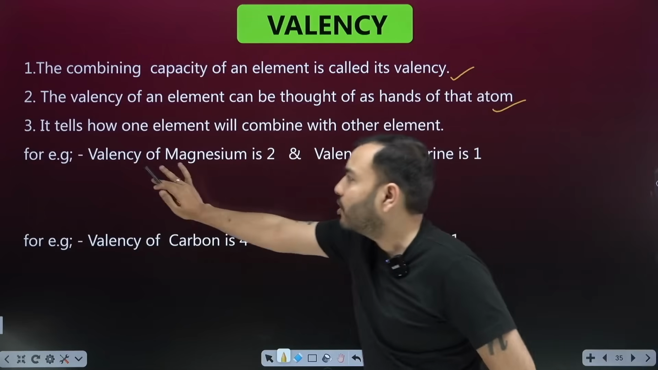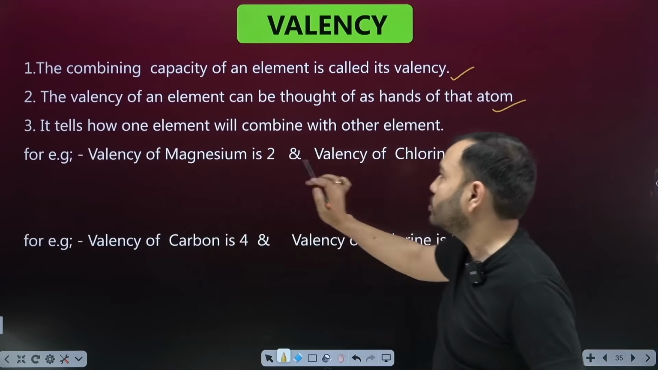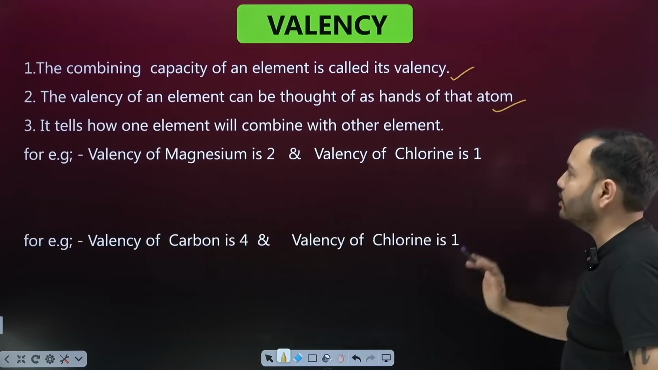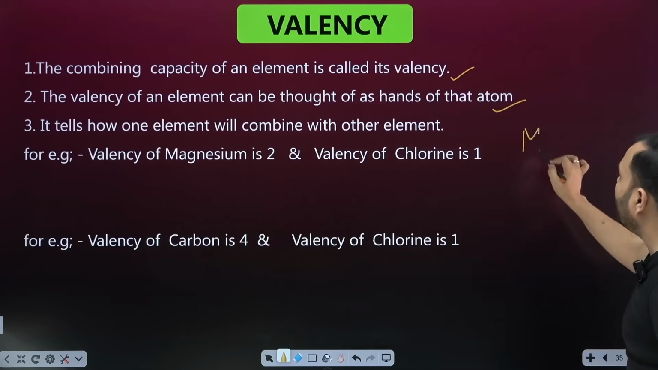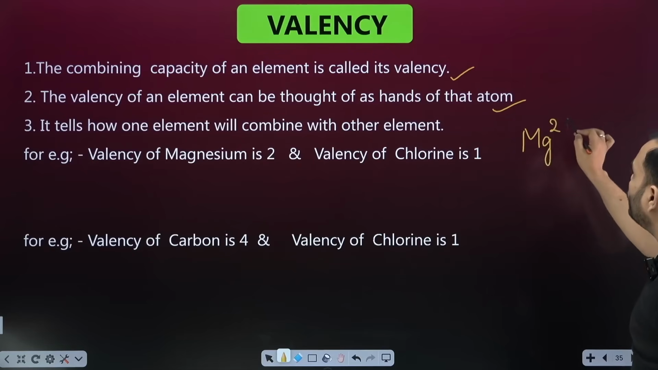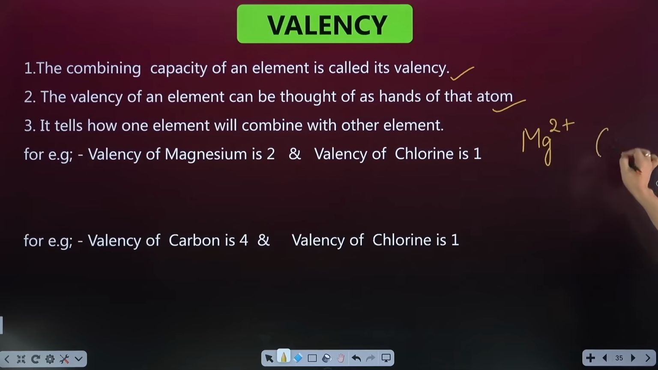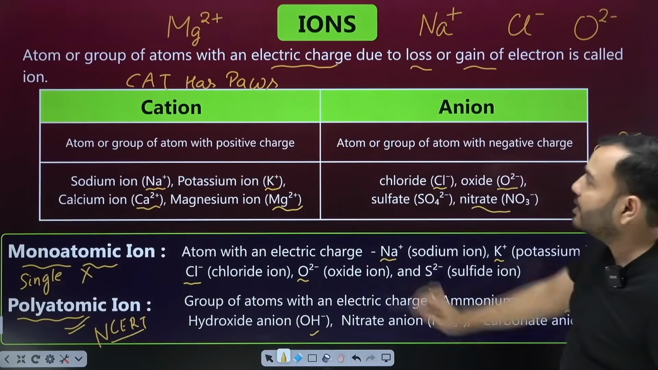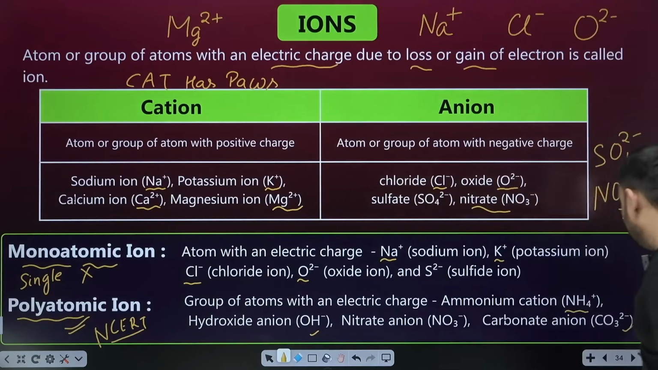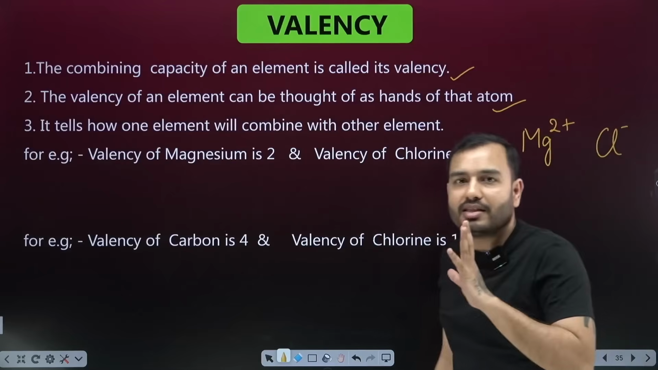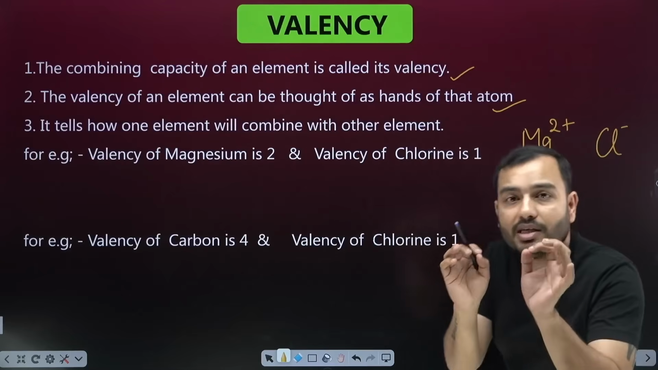For example, valency of magnesium is 2 and valency of chlorine is 1. Learn it like this. You just saw what was written on magnesium. 2 plus was written. What did we write on chlorine? Minus we have written. Magnesium has 2 plus and chlorine minus. This is how you will find valency. If you remember this one, you will remember the valency.